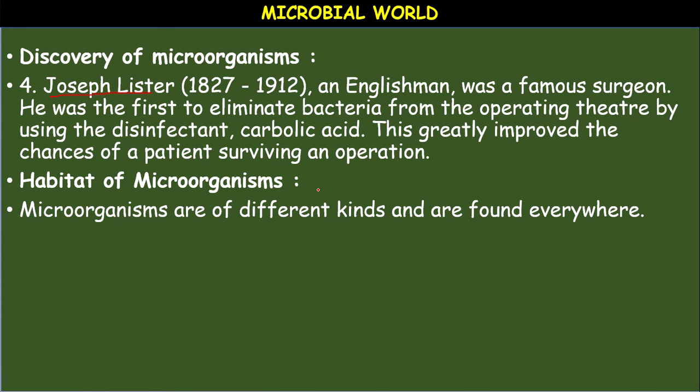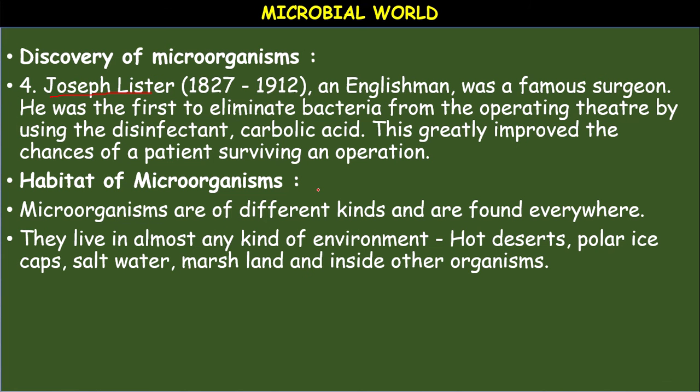Microorganisms are of different kinds and are found everywhere, ubiquitous. They live in almost any kind of environment: hot deserts, polar ice caps, saline water, marshland, and inside other organisms.